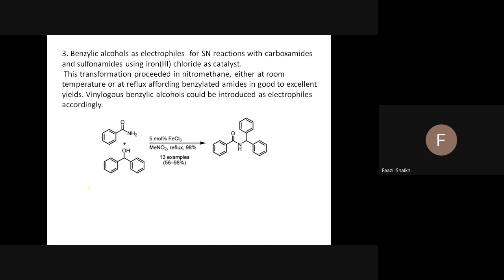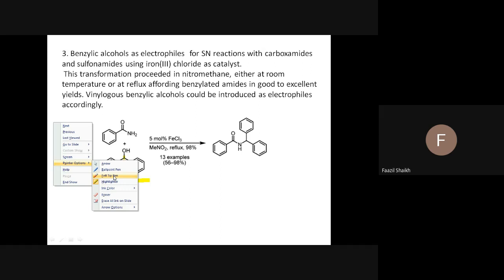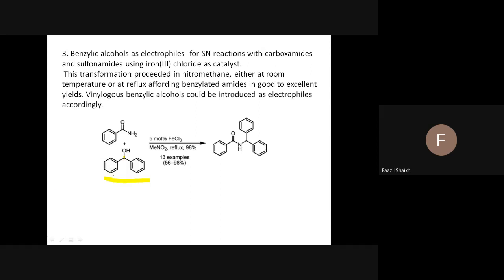By keeping this constant, just here we have changed to benzamide, it is an amide. So this FeCl3 definitely couples with this oxygen and makes this carbon electron deficient.